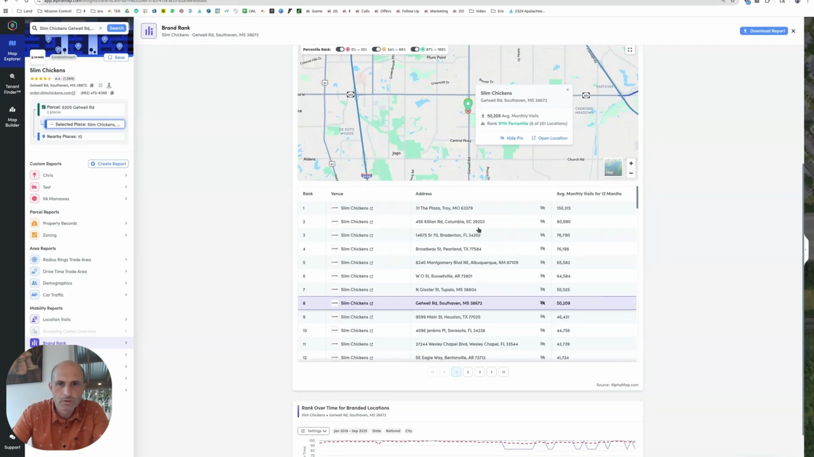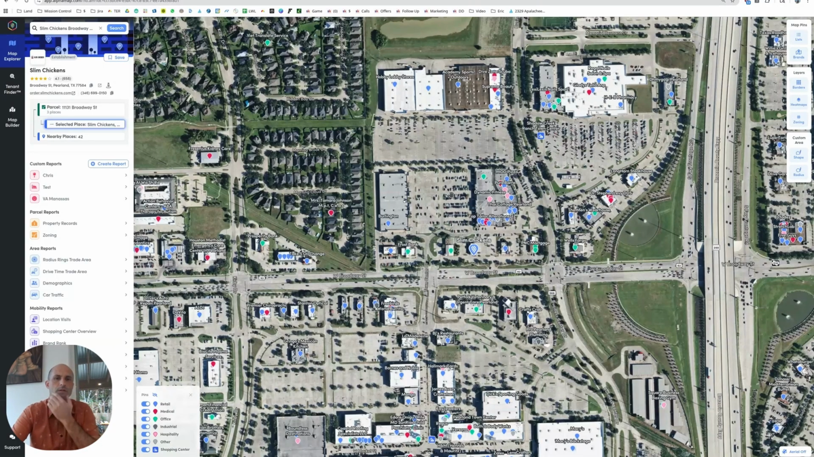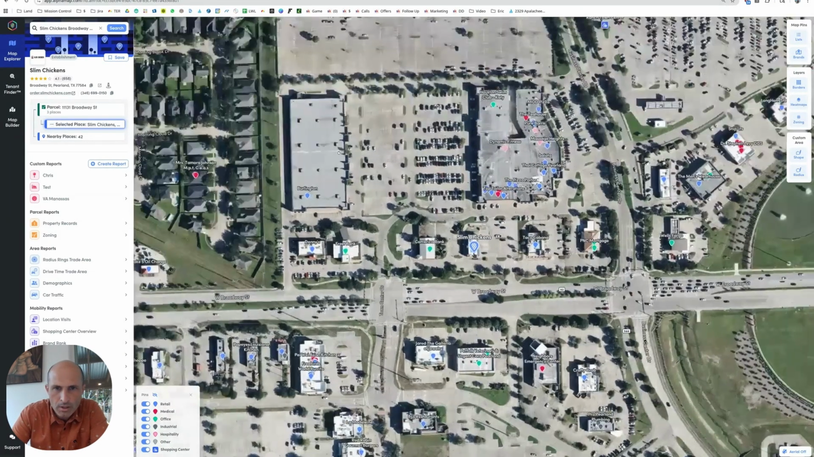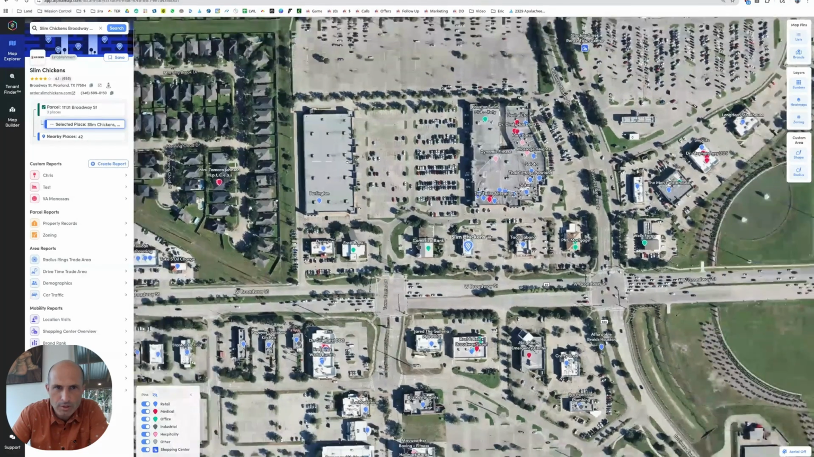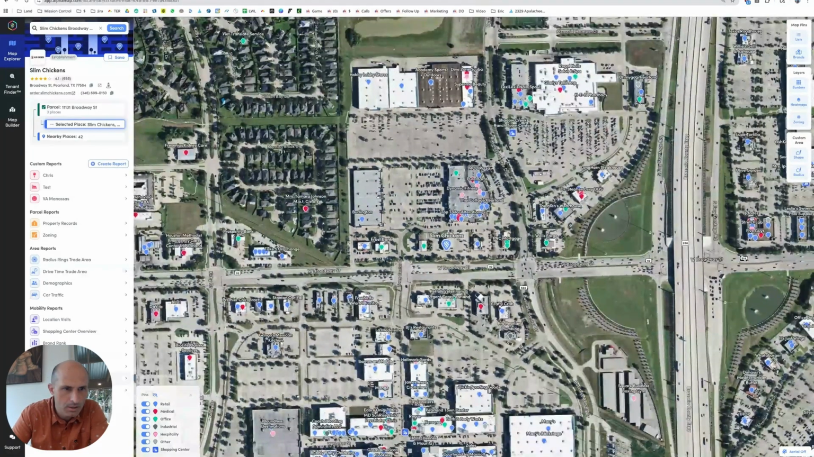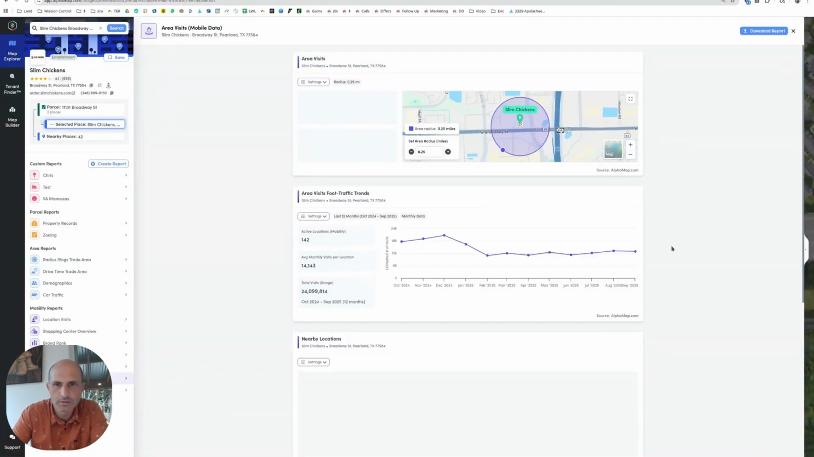We looked at Troy, Columbia, Bradenton, Pearland, Texas. Did we look at that one? I don't think we looked at this one. So Pearland, Texas is coming up in there as a really high one. And there seems to be a bunch of shops around here and a bunch of traffic. And let's see what's going on. There's a bunch of different shops.